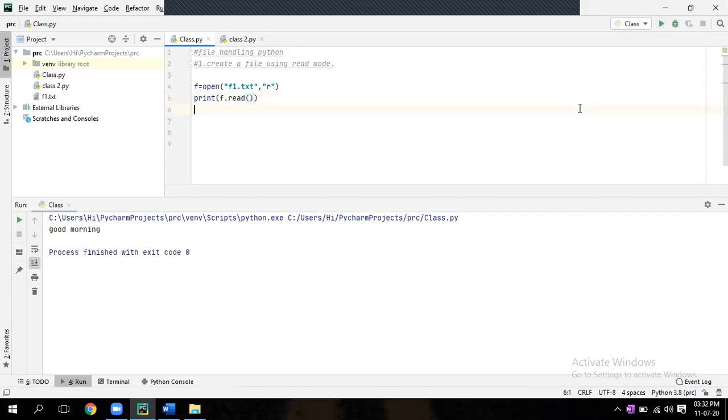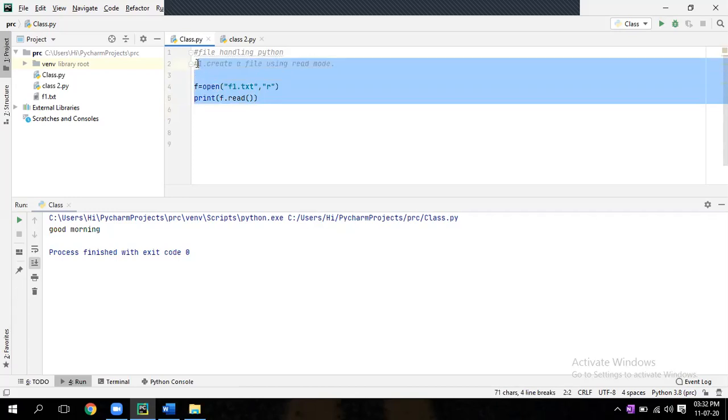So it will open that file and read it. You can see it here. Clear? Okay, save it. This is the second one.